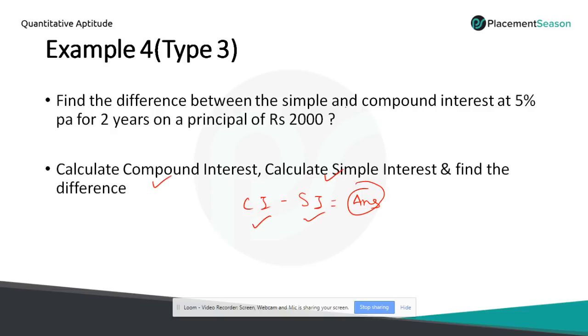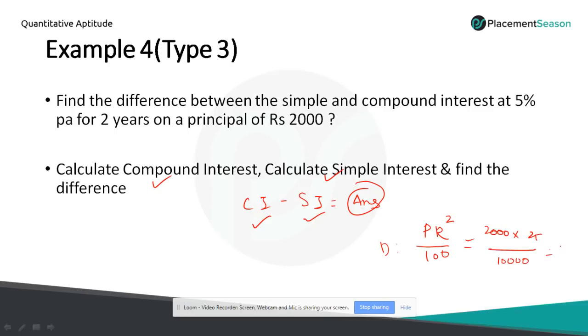Let's try this method for this problem. Find the difference between simple and compound interest at 5% per annum for 2 years on the principal of rupees 2000. Okay. So substitute the value: the difference equals PR square by 100 square. 2000 into R square, that is 5 into 5, 25, and 100 square.